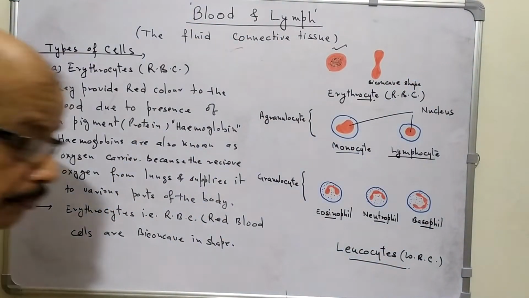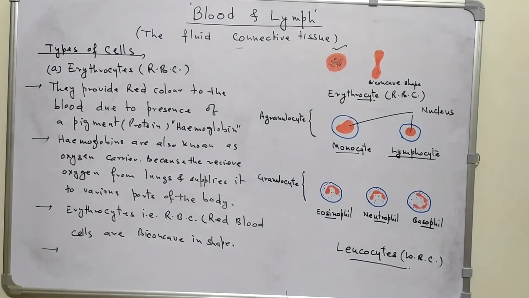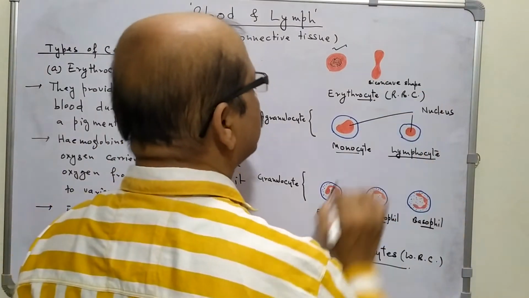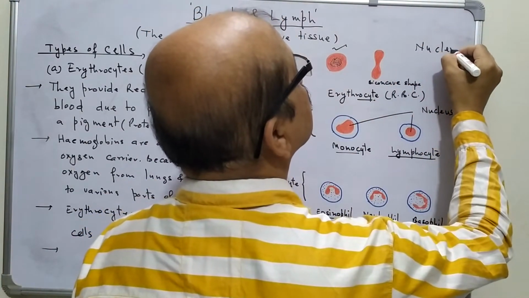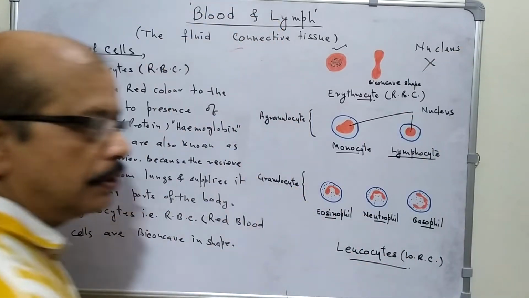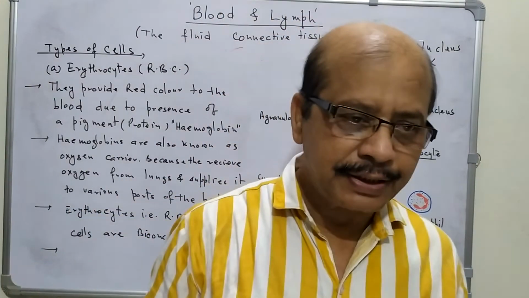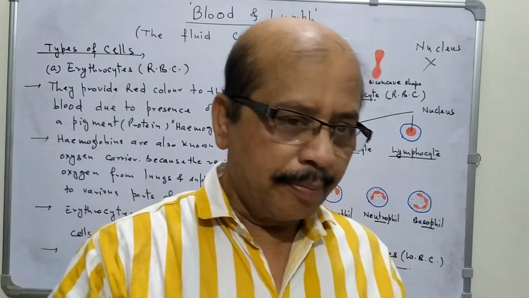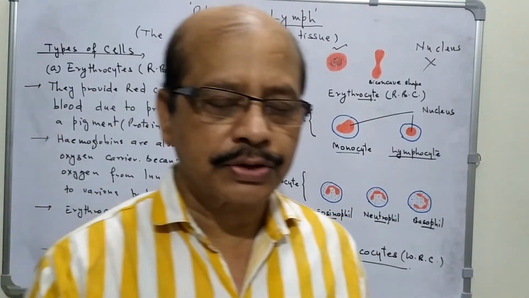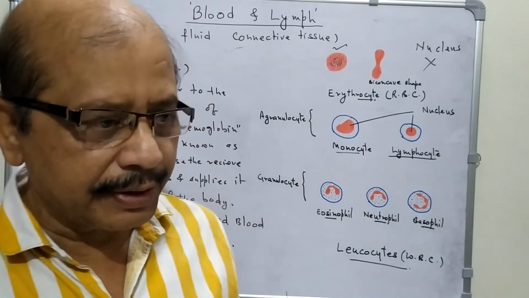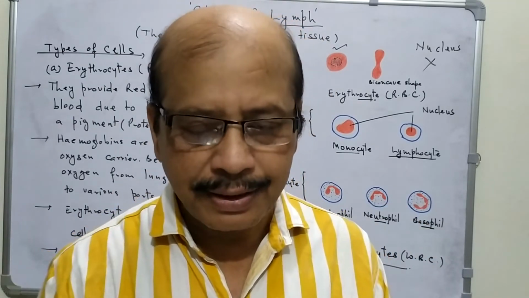One more important thing about which you have already learned, that they are devoid of nucleus. Nucleus is not present at maturity. In initial state, nucleus is present, but at maturity, the cells of RBC, that is erythrocytes, lose their cell content, that is nucleus, which is the largest cell organelle.